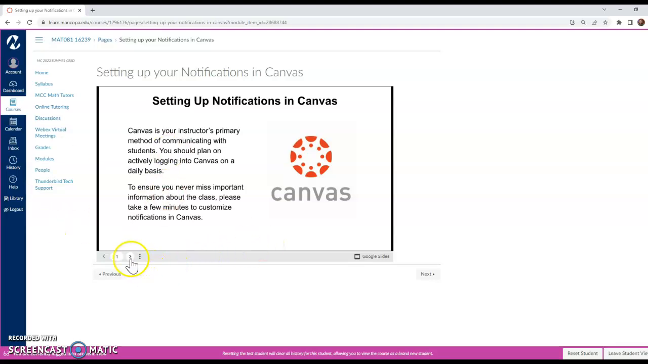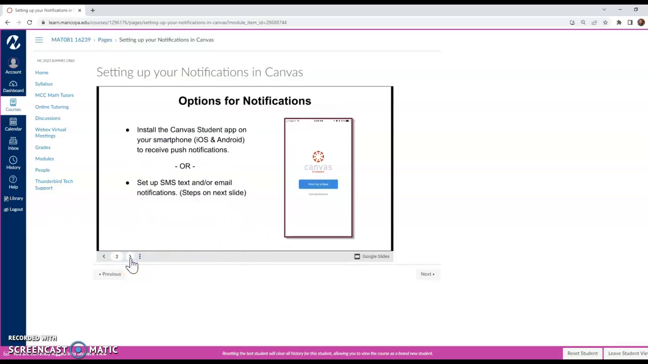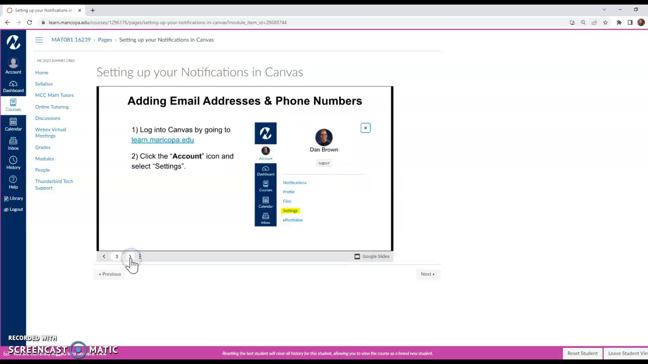So this slideshow will walk you through the steps of how to install the Canvas app and then how to install those push notifications. So you'll notice the first thing you're going to do is click on the account logo in the upper left part of your screen. You'll see your icon there when you're logged in. And then when you click on that, you'll click settings.